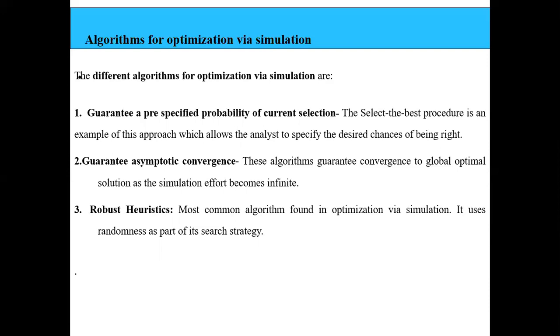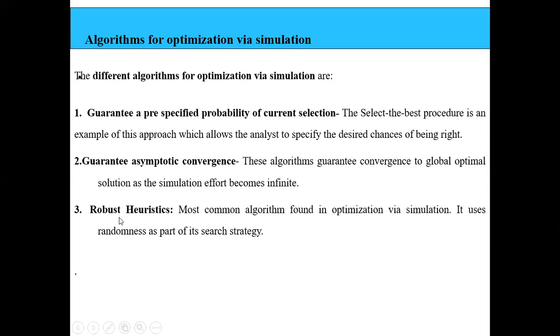Those algorithms, by making use of asymptotic convergence, guarantee convergence to the global optimal solution as the simulation effort becomes infinite. So whenever you go for simulation algorithms, you will be considering asymptotic convergence. These are the next set of algorithms.